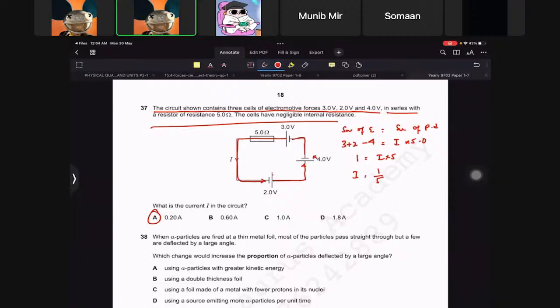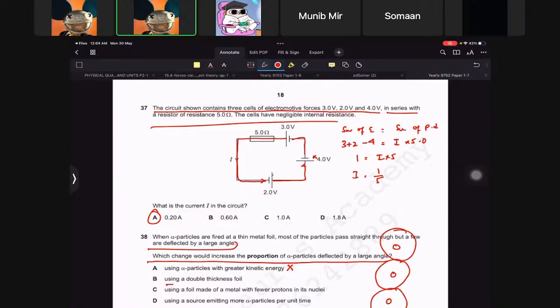Now, when alpha particles are fired at thin metal foil, most of the alpha particles pass through, but a few are deflected at large angles. What change would increase the proportion of alpha particles deflected by large angles? Well, using alpha particles with greater kinetic energy doesn't change the fact. It doesn't really change how the atom looks, right? So we can't really change how the atom looks. We can't change the kinetic energy, whatever.